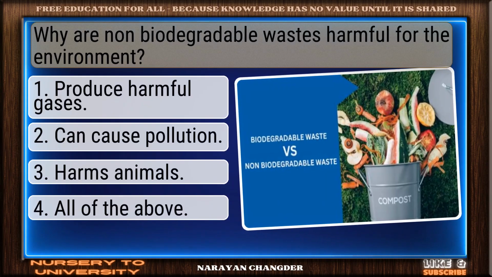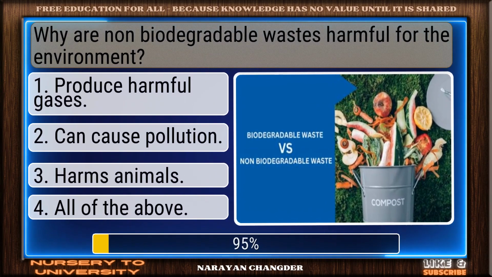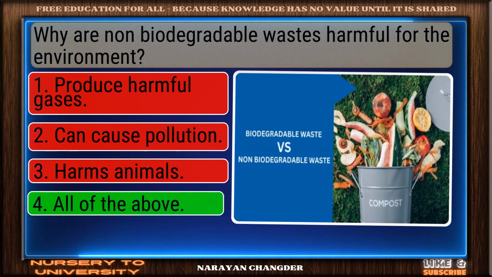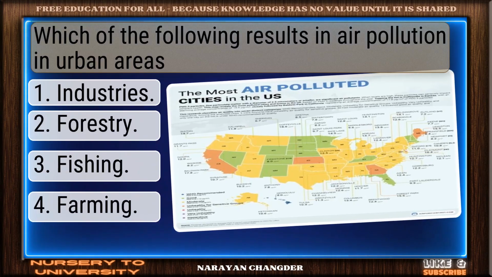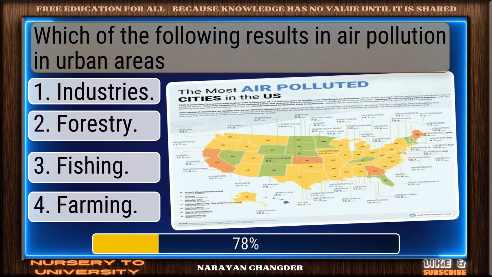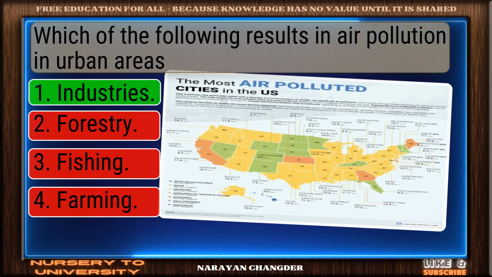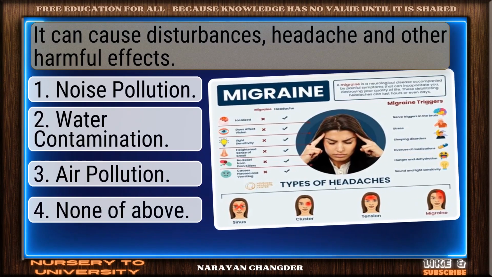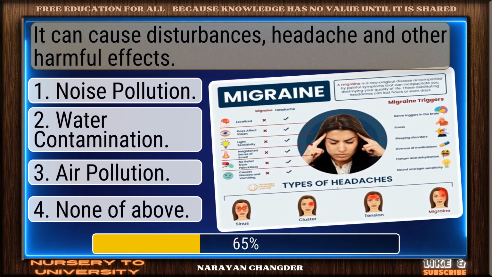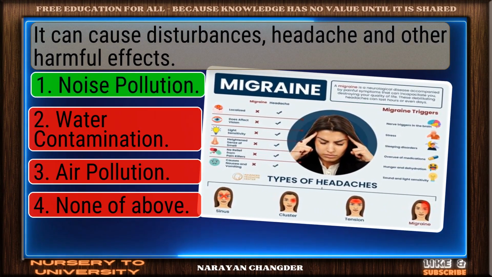Why are non-biodegradable wastes harmful for the environment? You got it. Your choice, all of the above, is right. Which of the following results in air pollution in urban areas? Strong choice. Industries is the right answer. It can cause disturbances, headache, and other harmful effects. Excellent choice. Noise pollution is the right answer.